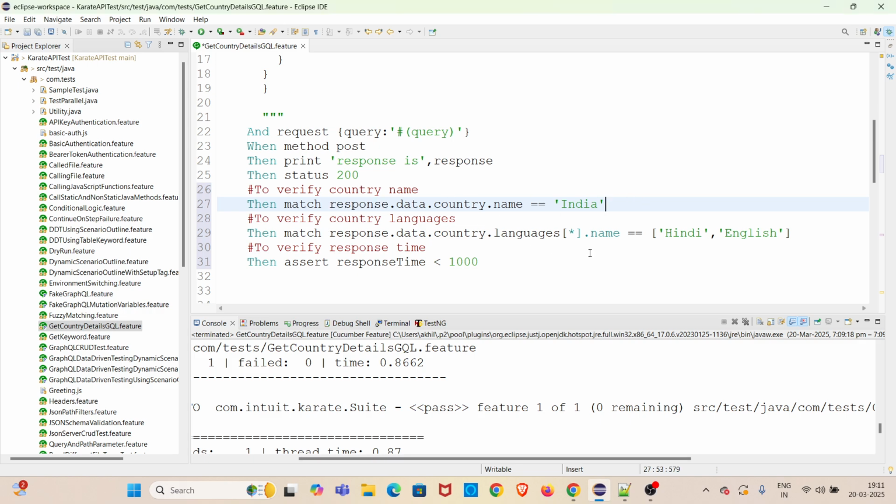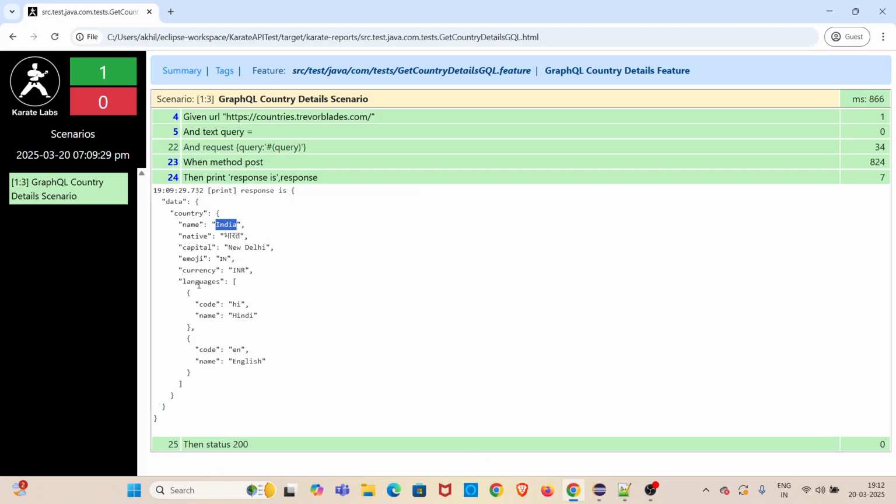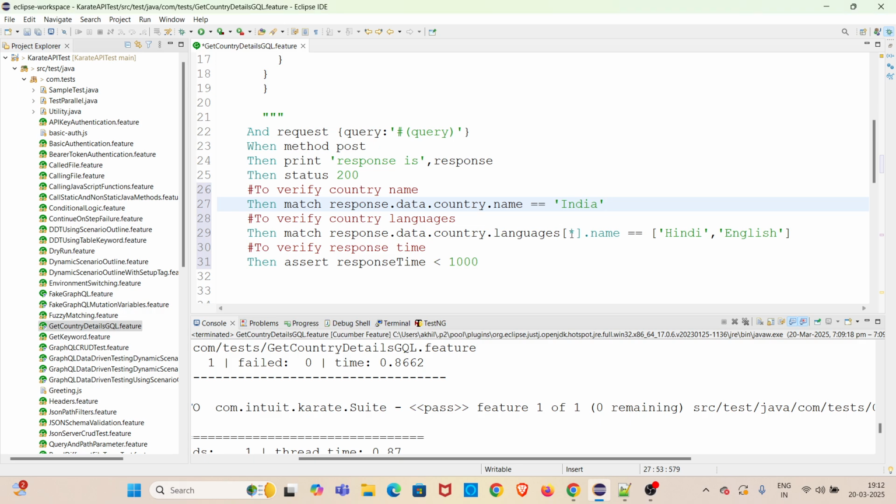Now the tricky part is verifying the country's languages. So this one is not that straightforward because this languages is not a JSON object, it is an array. So the 0th index there is name Hindi, and in the first index also there is name English. We want to assert the values of Hindi and English in a single assertion. In Karate this can be done very easily compared to other frameworks. The thing is that in the languages you have to use the star operator in the array part, so that it will iterate over that languages array and check the values Hindi and English.